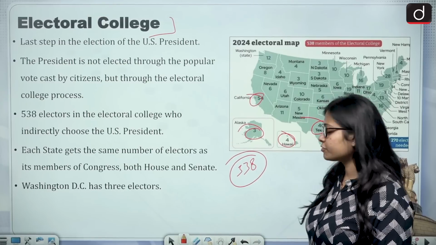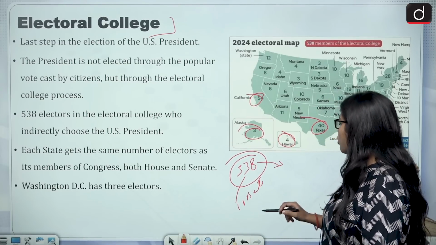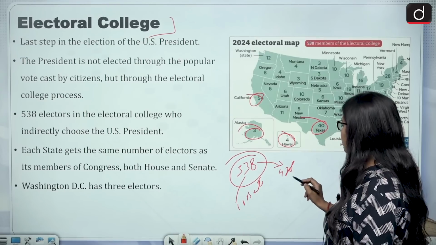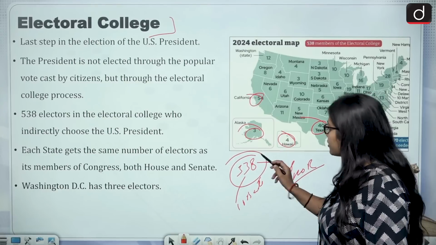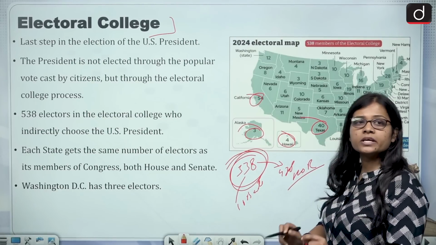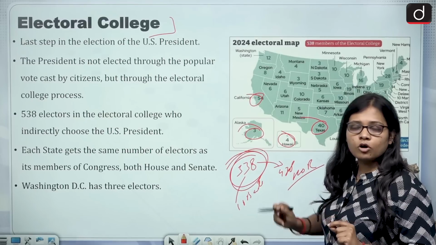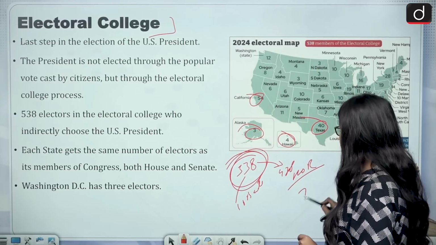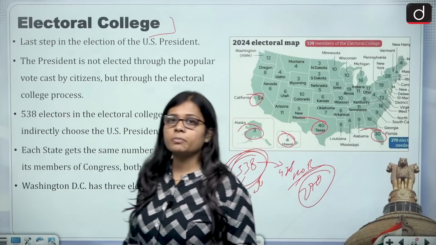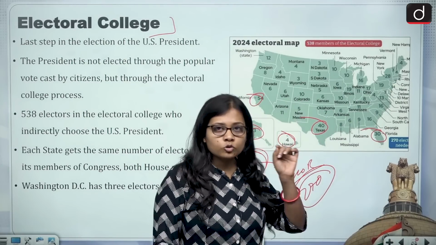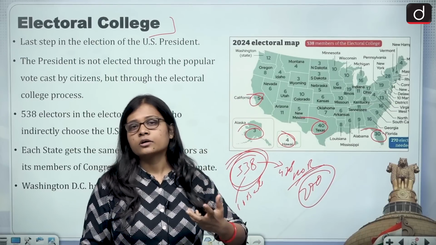538 is the total number of seats, out of which 100 are Senate, and the rest, 438, go into the House of Representatives. And if there are 538 seats, then how many does a political party need to become the president of America? The number is 270. So a person or any political party needs 270 seats to have good numbers